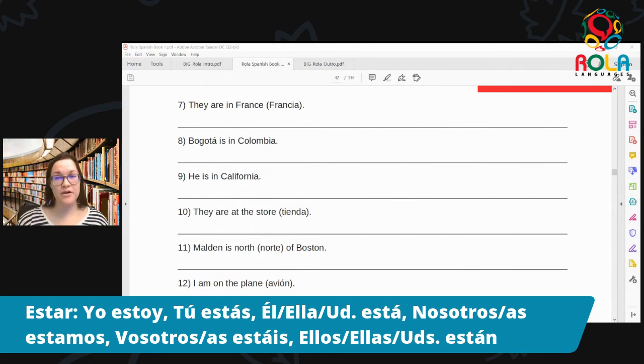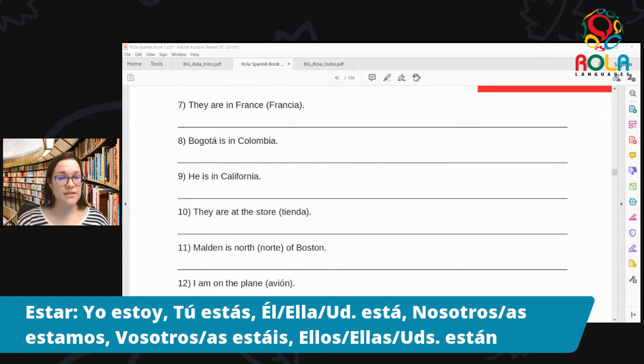Okay, número 9, he is in California. This went back to a person, people move, therefore estar. So here for él, for he, él está en California. Él está en California. Repita, él está en California. Excelente. Okay, just 3 more to finish up this exercise.